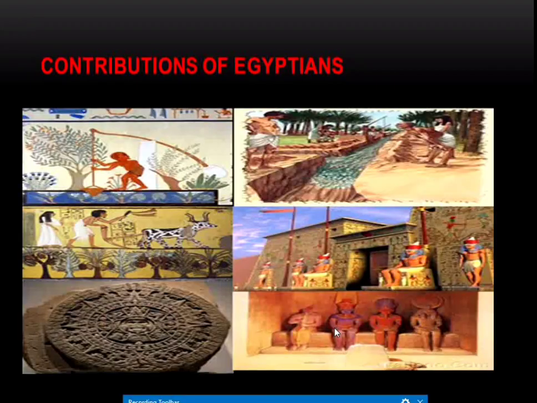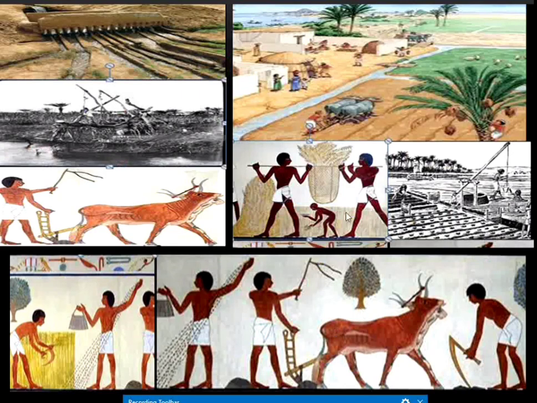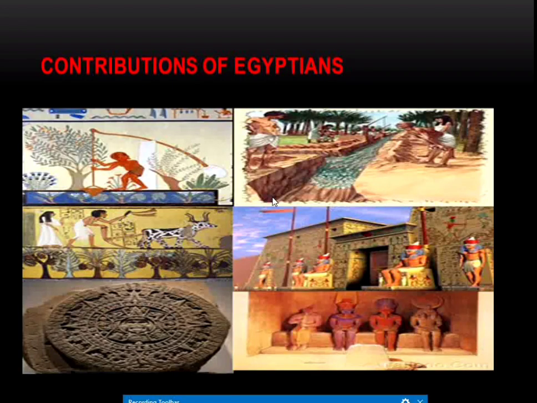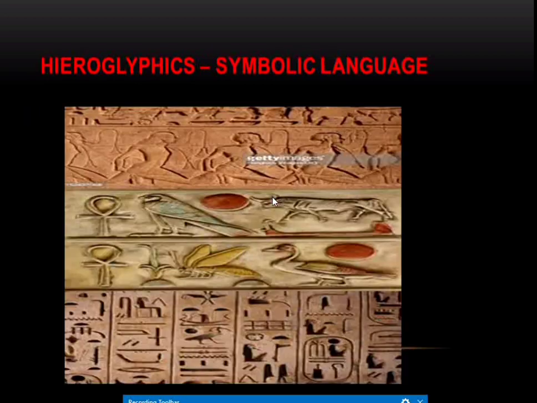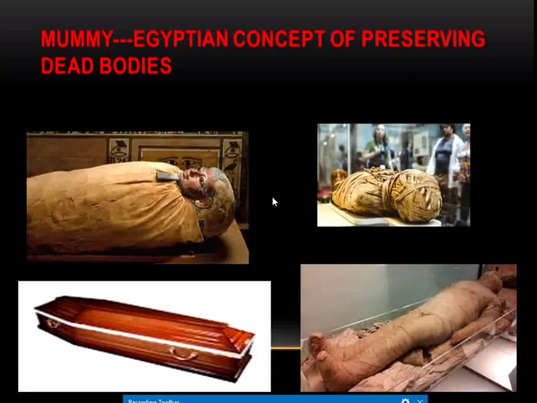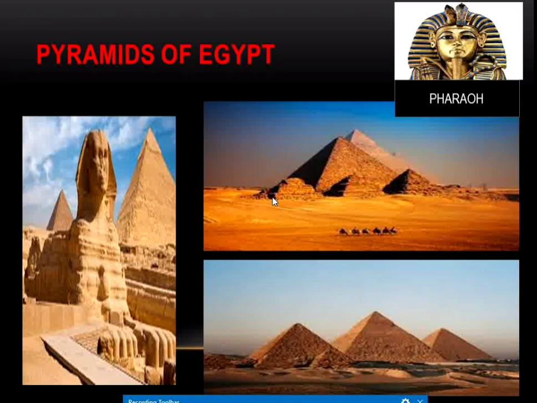Then what are the contributions of the Egyptians? Egyptians were expert farmers. They had the knowledge of irrigation. Their concept of the mummy is very famous. They believed in life after death, and they had constructed huge tall towers called pyramids to protect their graveyards. This is what you learnt in this class.